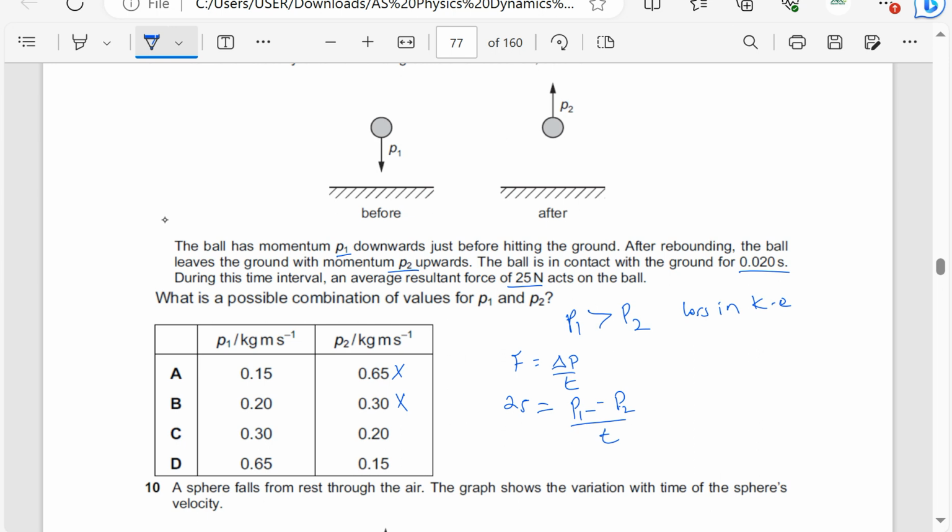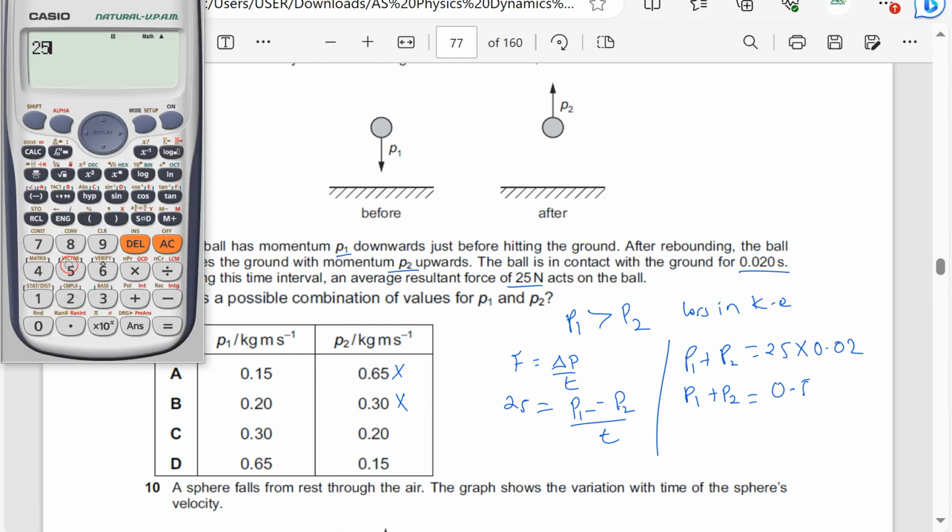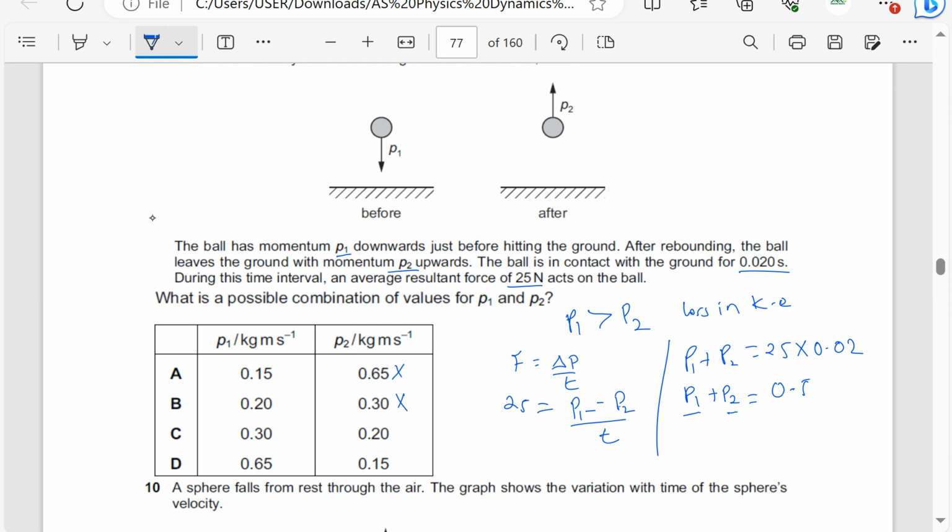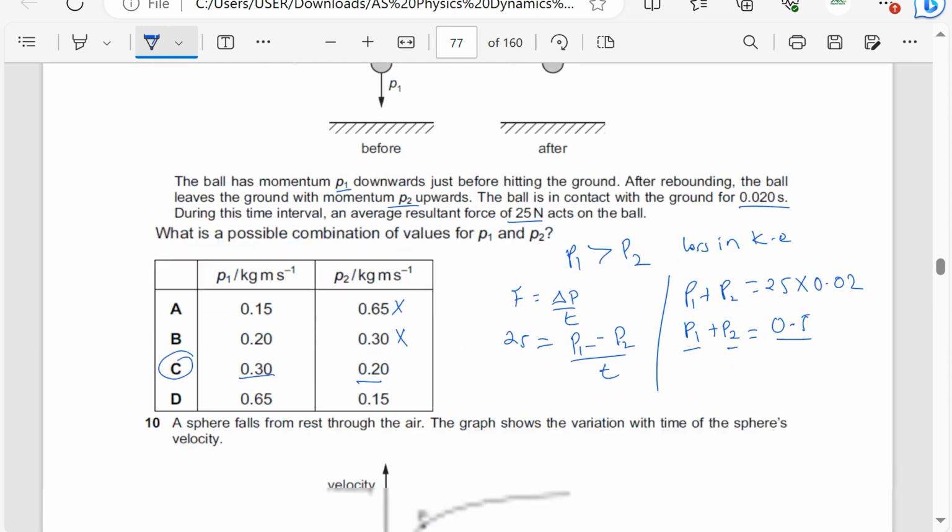So this implies that P1 plus P2 should be equal to 25 times the time, which is 0.02. 25 times 0.02, that is 0.5. So when I add P1 to P2, I should get 0.5. So let's check. The answer is automatically going to be C. When I add P1 to P2, I should get 0.5. So the answer is C.